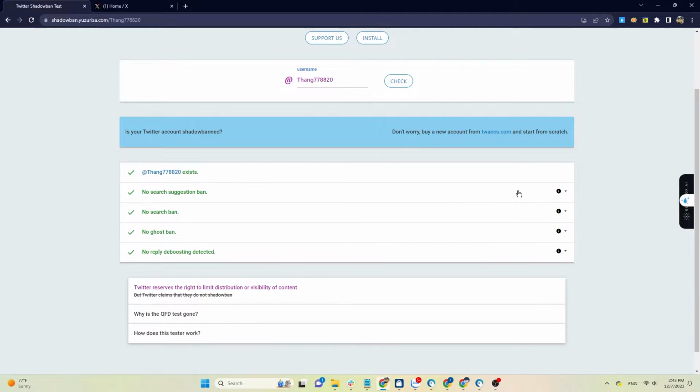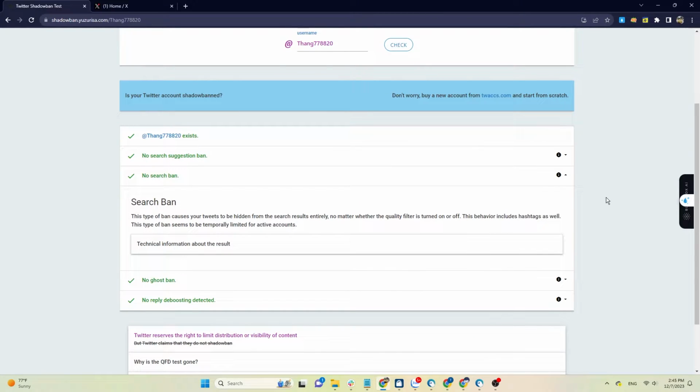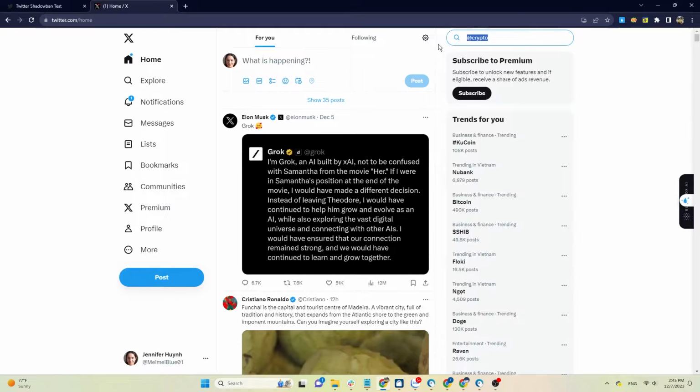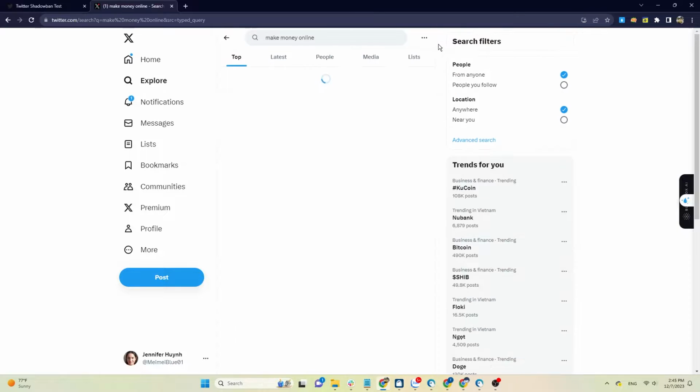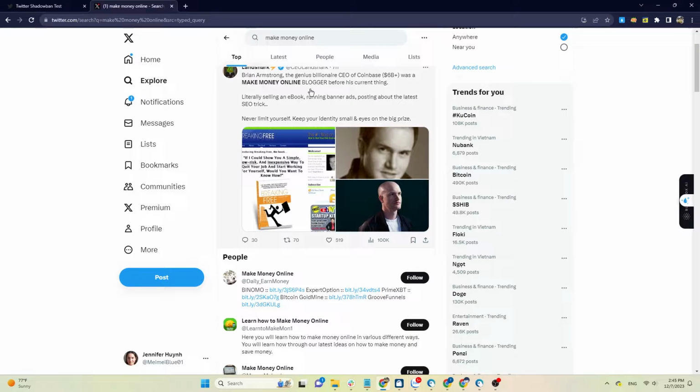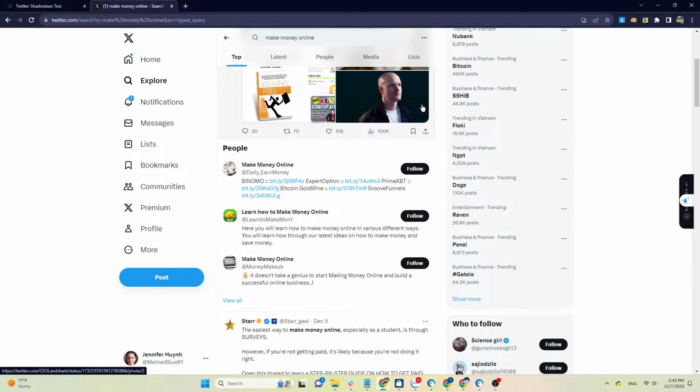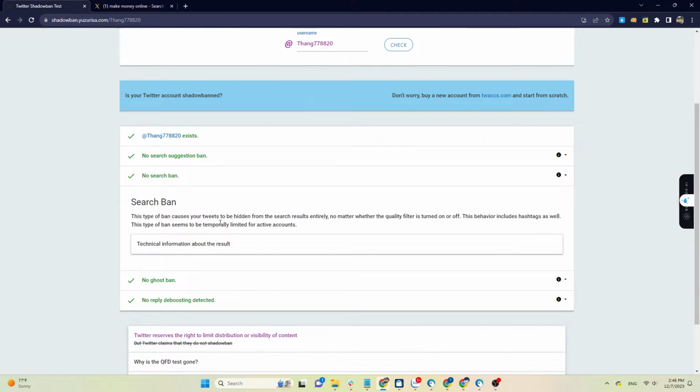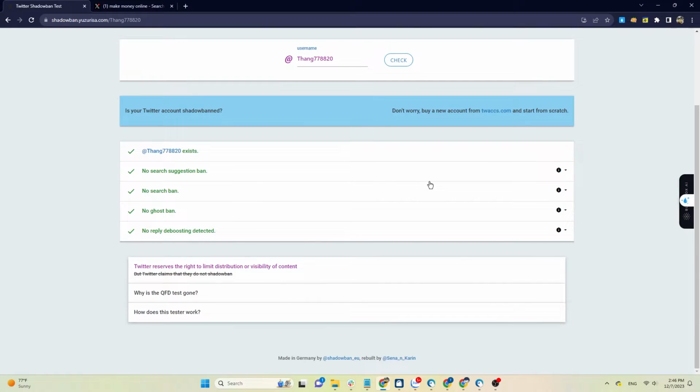Next is search ban, a ban on search. This ban restricts all posts and retweets from appearing in search results, including related hashtags. So, you need to enter each word precisely from the post as X won't display the post. However, this ban is temporary and doesn't specify when the ban will be lifted.